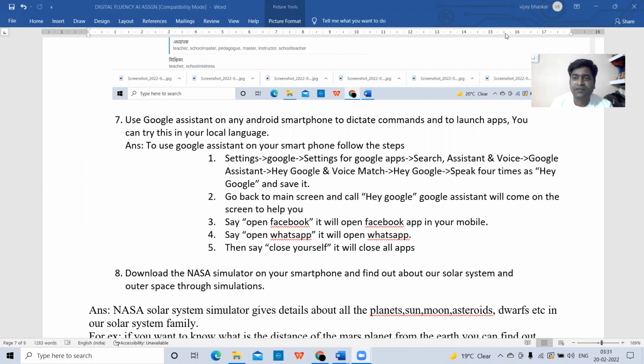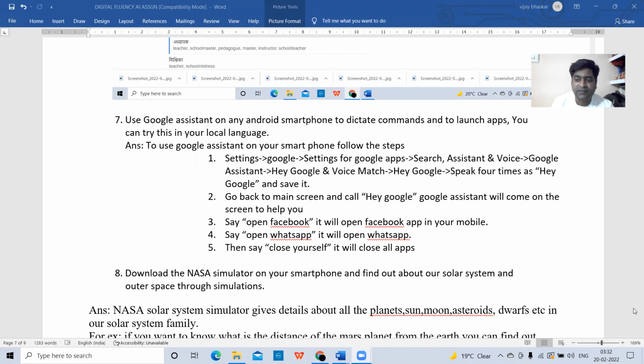If you say open Facebook, Google Assistant will open Facebook for you. And if you say WhatsApp, it will open WhatsApp for you. If you say close all the apps, it will close all the apps for you. Okay. So whatever tasks you are saying, it will do it for you. That is how we are using Google Assistant on smartphones. Okay. So follow these steps, try them in your phone, and try to do all these tasks in your mobile phones.